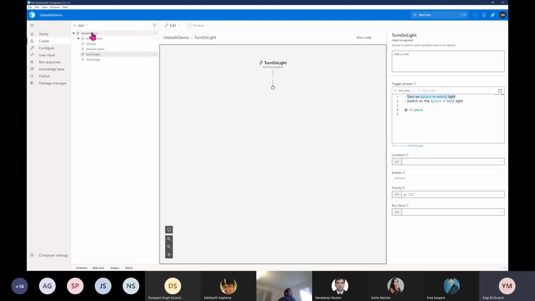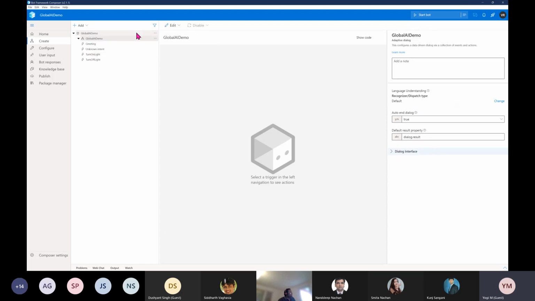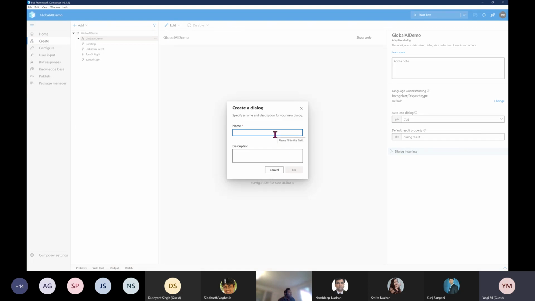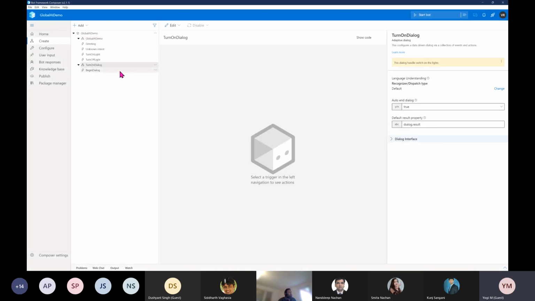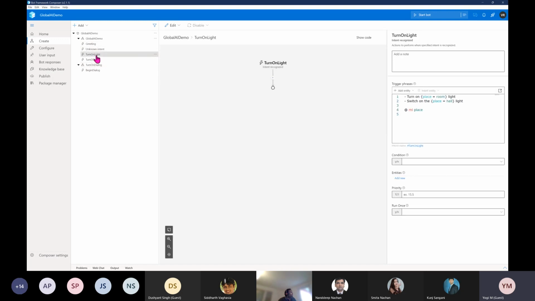To create the dialog, first select the bot at the top, go to the more option, and select add a dialog. Here my dialog name is turn on dialog. If you want to provide a description, you can add it. Let's say this dialog handles switching on the lights. Click OK, and the dialog is created. Now go to the turn on light trigger and select it.